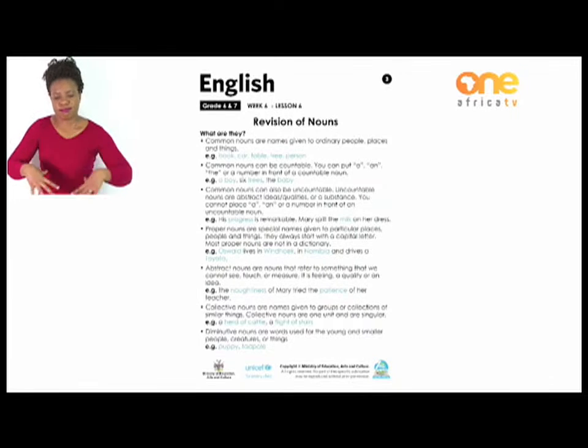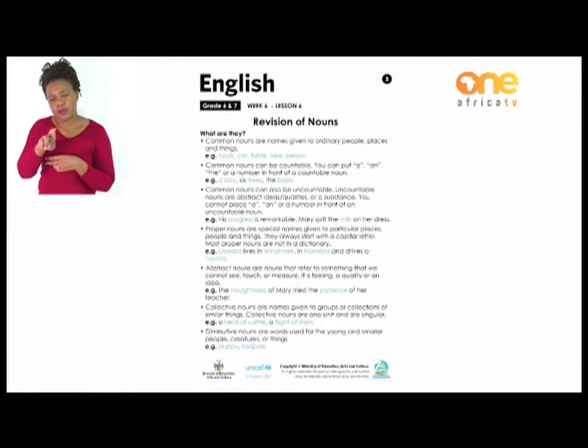Let's move on to the second type of noun, which is proper nouns. Proper nouns are special names given to particular places, people, and things. They always start with a capital letter. Most proper nouns are not in a dictionary.